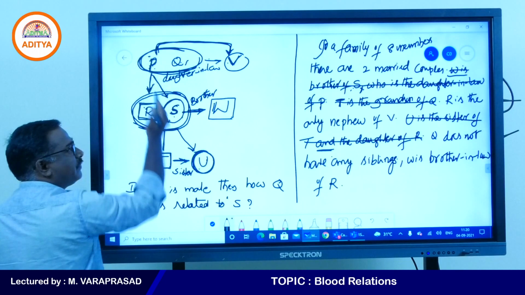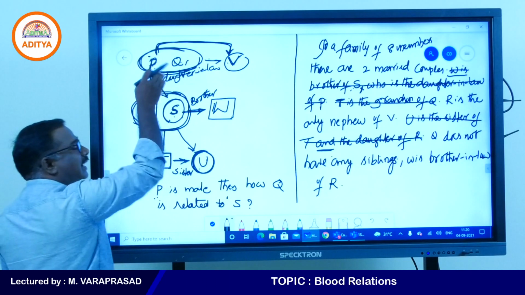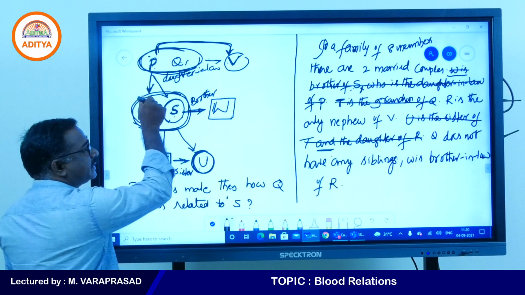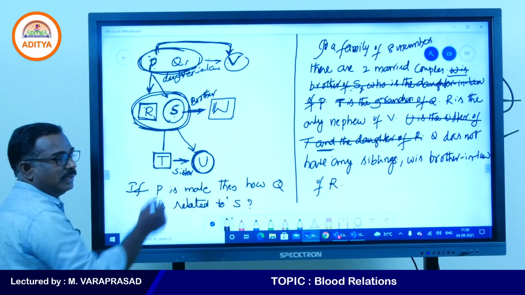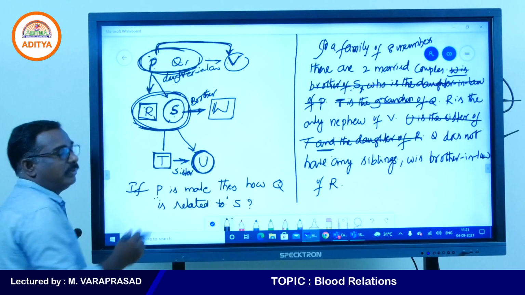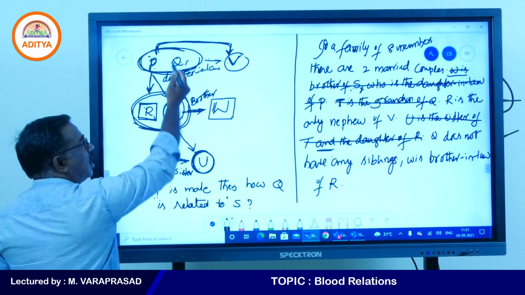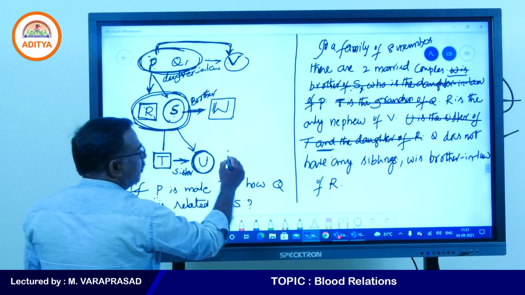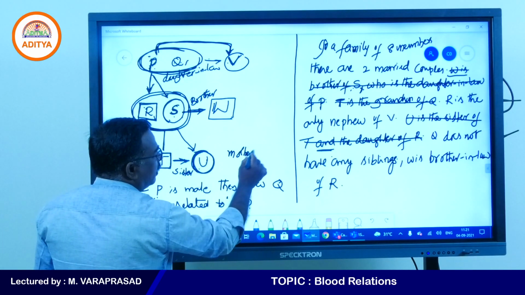The relation is asked from S to Q. Answer is mother-in-law. Suppose the relation S to Q, that would be called daughter-in-law, but here the relation is how Q is related to S. Mother-in-law. Very good.